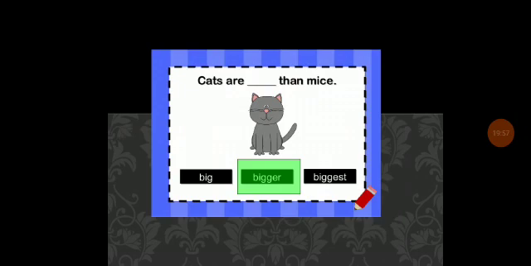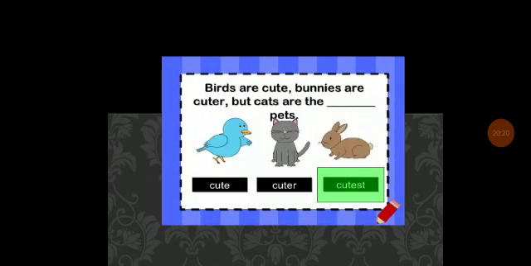In this example, cats are dash than mice: bigger. Bigger is the comparative degree. The comparative degree is a comparison of two things, objects or places. So cats are bigger than mice.